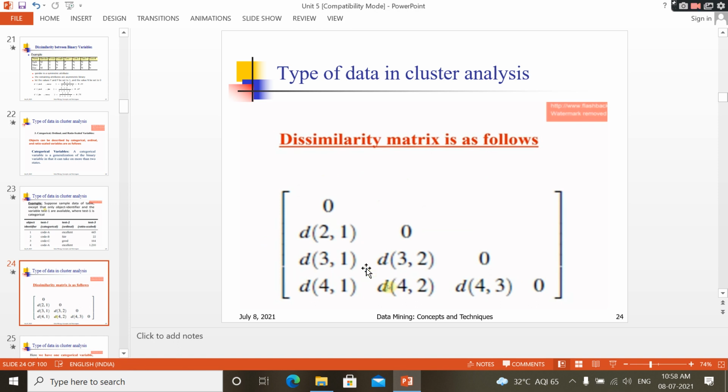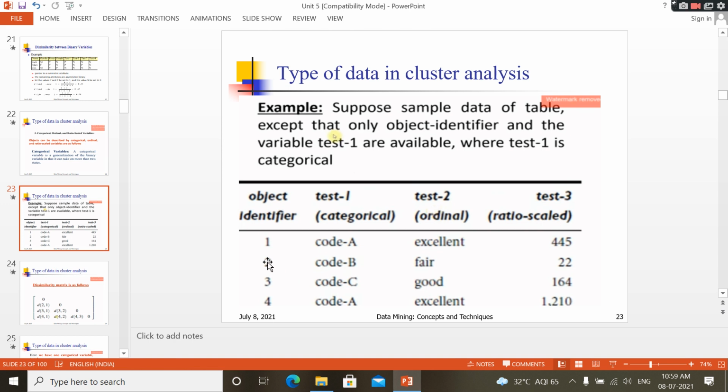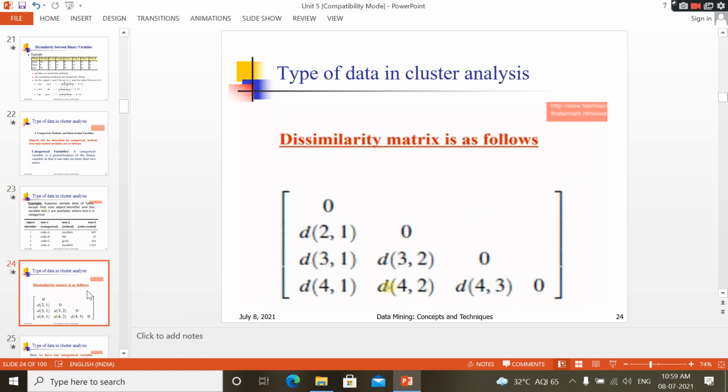For the remaining elements, consider the second row: compare object 2 with object 1. B and A, those two are different. That is why we have the dissimilarity D of 2 comma 1. 3 and 1 are different: D of 3 comma 1. 4 and 1: D of 4 comma 1. Like that you have to represent.